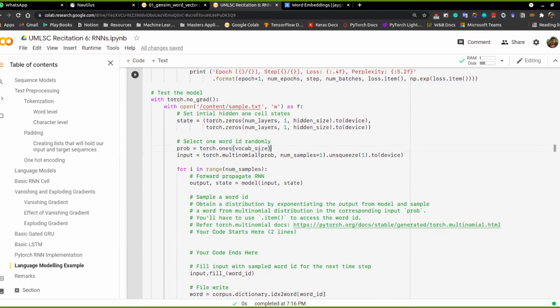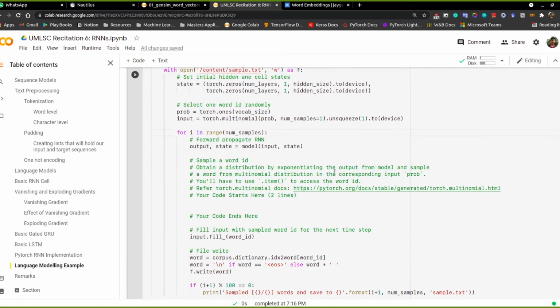Torch multinomial gives you a particular index from this according to a multinomial distribution, and if you specify the number of samples as one, it will only give you one. Here you unsqueeze one because you treat it as a batch size of one, and then you pass the tensor to the device if available, and so on.